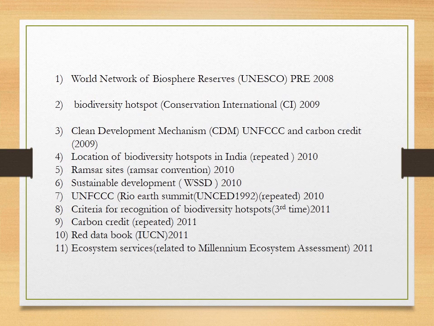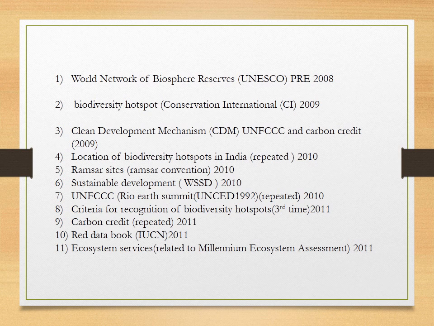And number 11 is ecosystem services, and we are supposed to know how many ecosystem services there are. And the Millennium Ecosystem Assessment, a UN program which recognizes the ecosystem services. This is also very important.